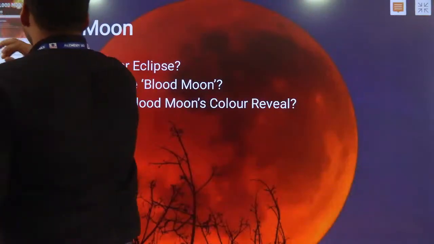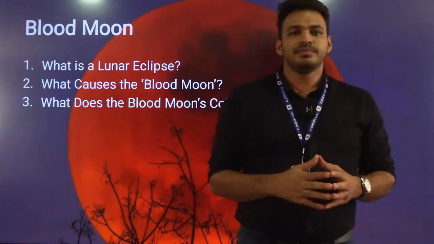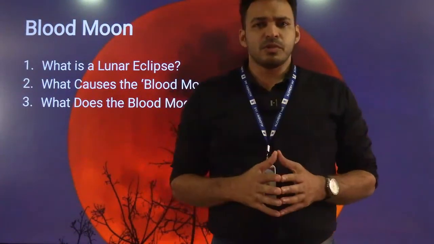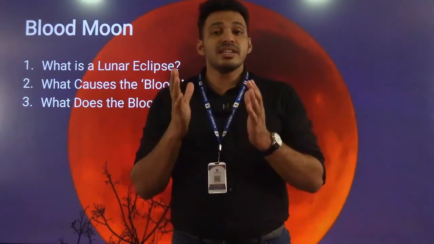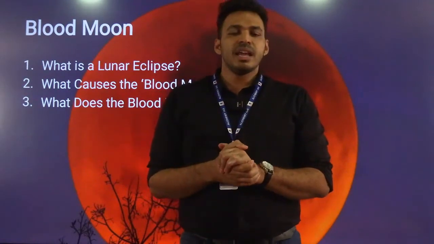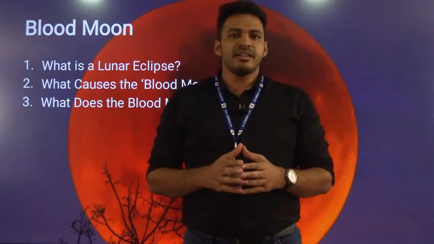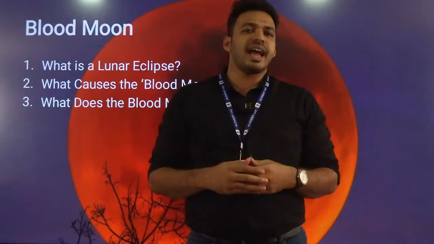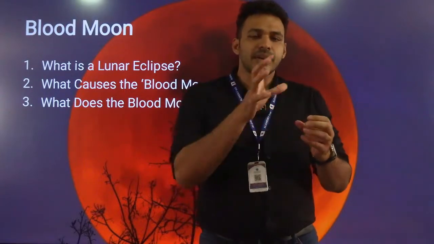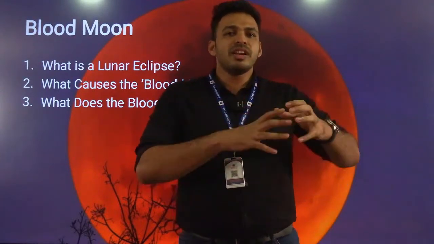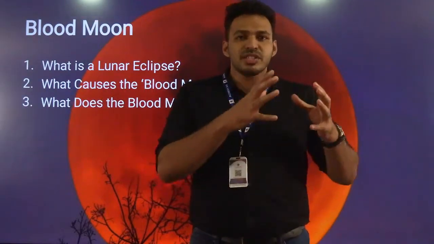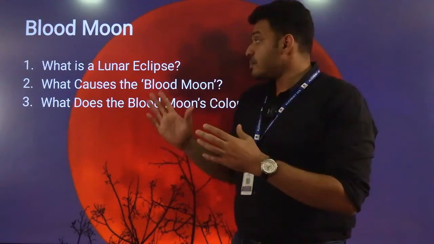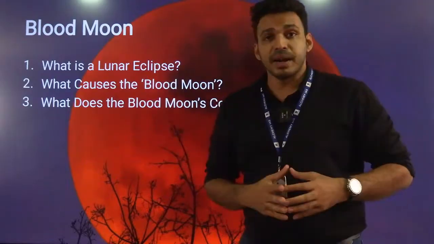Yesterday, you may have witnessed the rare blood moon. What do you mean by blood moon? What is actually a lunar eclipse? A lunar eclipse happens when the sun, earth and moon are in the same line. The shadow from the earth will be on the moon, and the moon will not be visible because of this shadow. So what is a blood moon? What causes the blood moon?